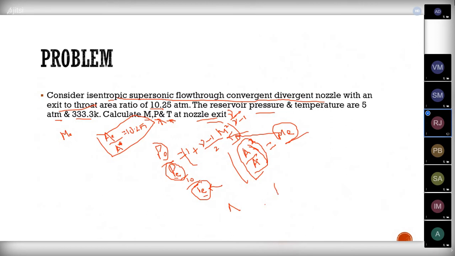Use this: A by A star equal to 1 by M. Sir, 1.45. No, we are getting 3.95 for that. Sir, should we convert that 10.25 atmosphere into Pascal? No, they're keeping it the same only.